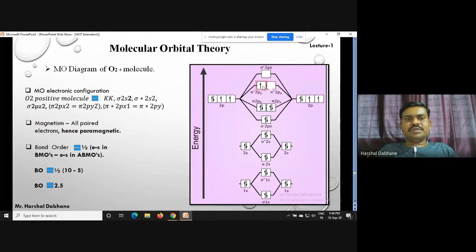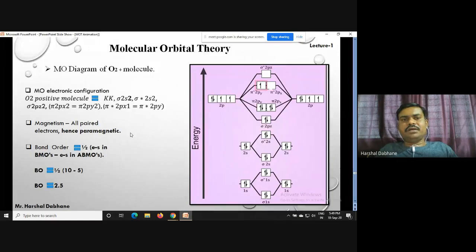So what are the consequences of this? Magnetically it is a paramagnetic molecule, because of the presence of one unpaired electron. Next, when we talk about the bond order, we count the number of electrons in bonding molecular orbitals: 2 plus 2 is 4, 4 and this 6 is 10 electrons. So we write 10. The number of electrons in anti-bonding: 2 plus 2, and this is 1, so 4, this is 2, this is 2, 4, and this one is 5. So we put 5 over here. 10 minus 5 is 5, and half of this is 2.5.